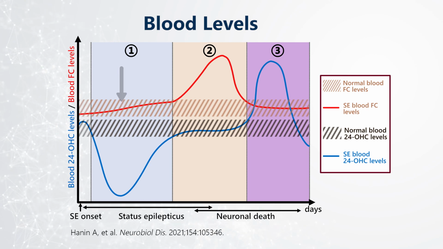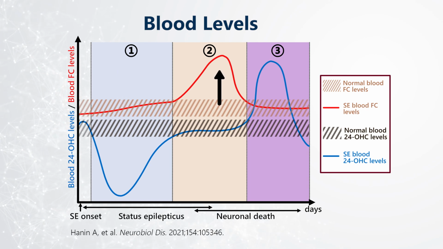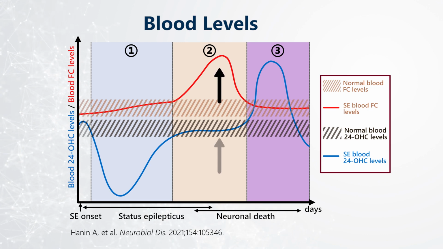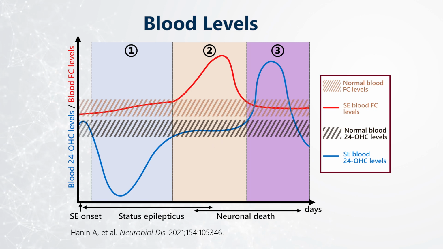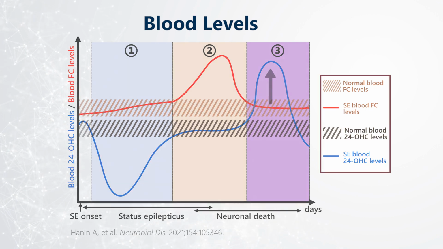Several days after status epilepticus initiation, free cholesterol levels rise due to the absence of a negative feedback mechanism initiated by 24-OHC on cholesterol synthesis enzymes, and 24-OHC levels return to normal. In cases of prolonged status epilepticus, patients experience neuronal death, leading to an increase in 24-OHC release.